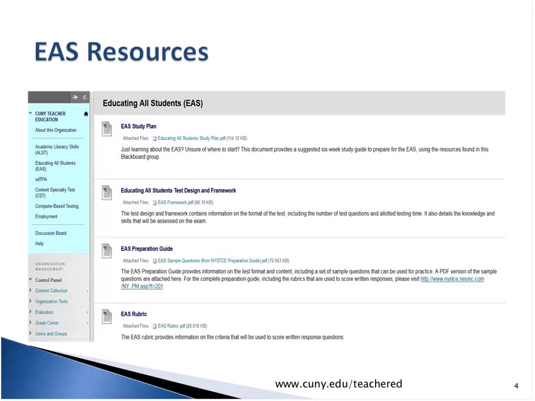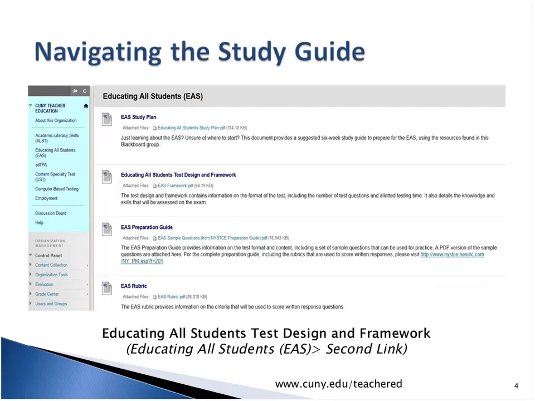Once you click on the EAS folder, you'll find a variety of resources to help you prepare. You can open the 6-week study plan by clicking on the first link shown here. The study plan gives you a week-by-week approach to using the resources in the Blackboard group. Under the title of each resource, there's a path written in parentheses that shows you how to locate it. For example, if you want to find the EAS test design and framework listed at the bottom of the screen, you would follow the path by going first to the EAS page in Blackboard, and then down to the second item posted.